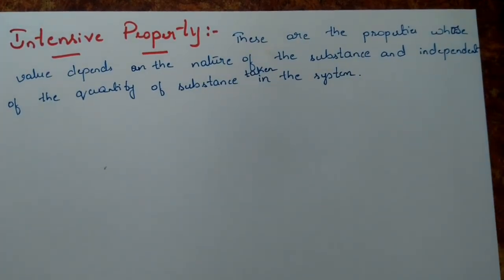These are the properties whose value depends only upon the nature of the substance and are independent of the amount or quantity of substance present in the system. Clear? Quantity doesn't matter; what matters is the nature of that substance. Based upon that, the property value is going to change.